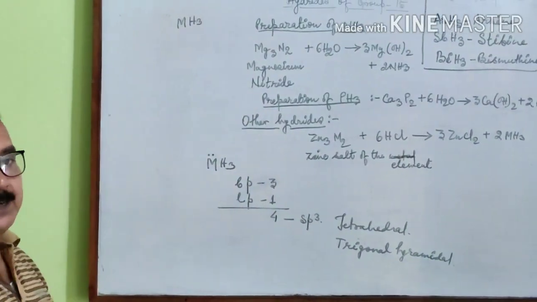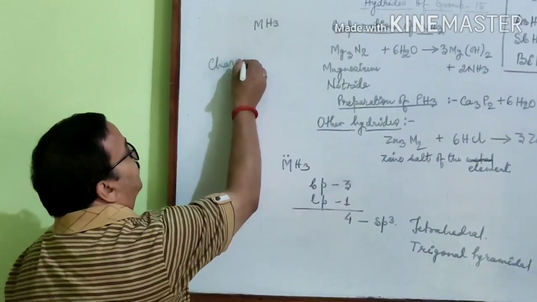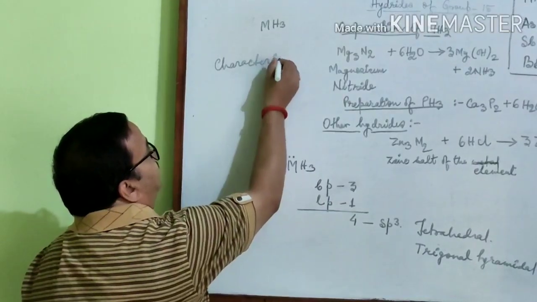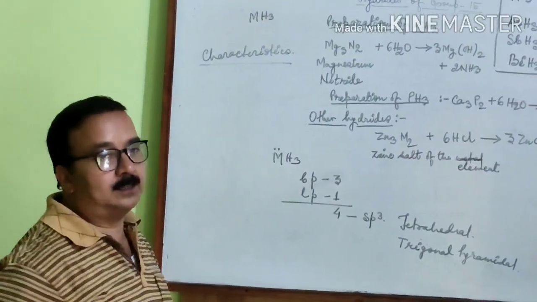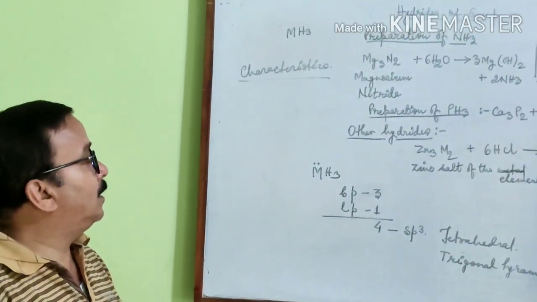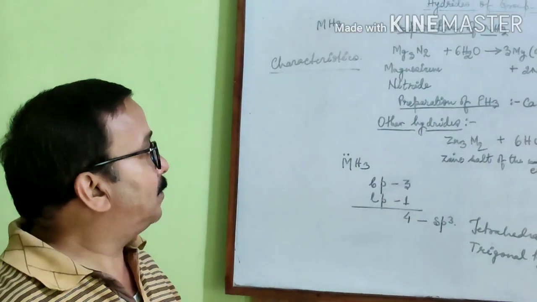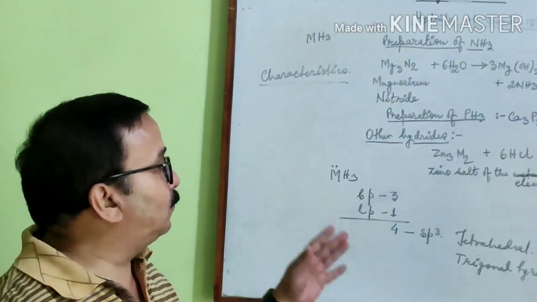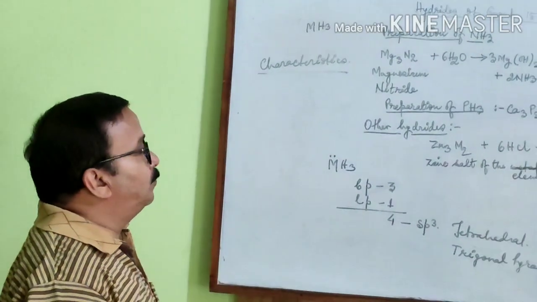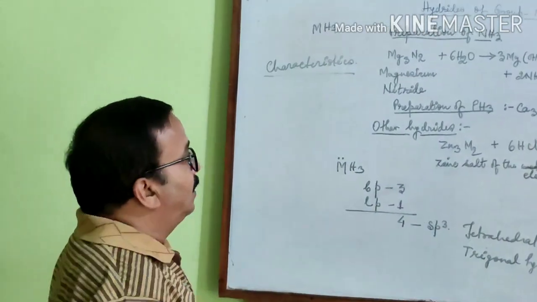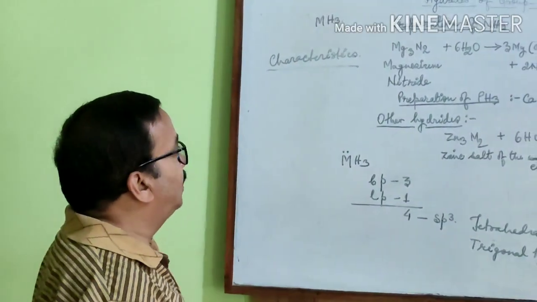Now what are the characteristics of hydrides of group 15 elements? Now we will study the characteristics one by one. First one is their bond angle. Now in which case the bond angle will be maximum? Bond angle,